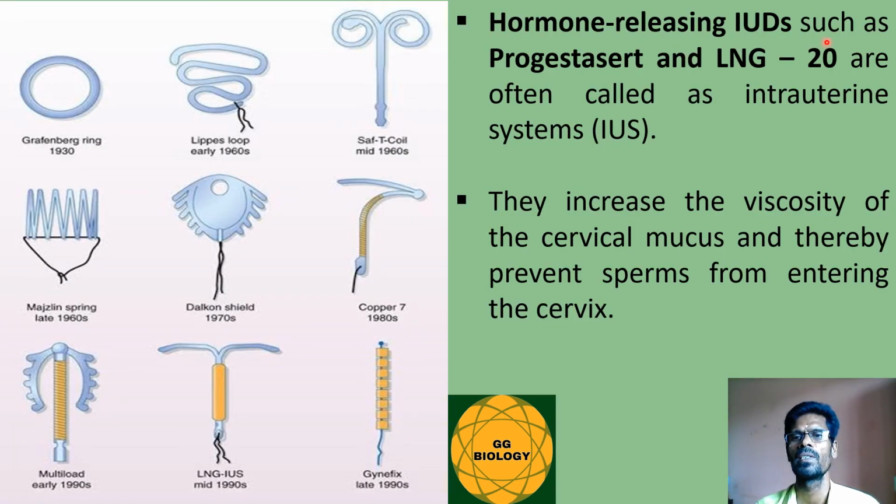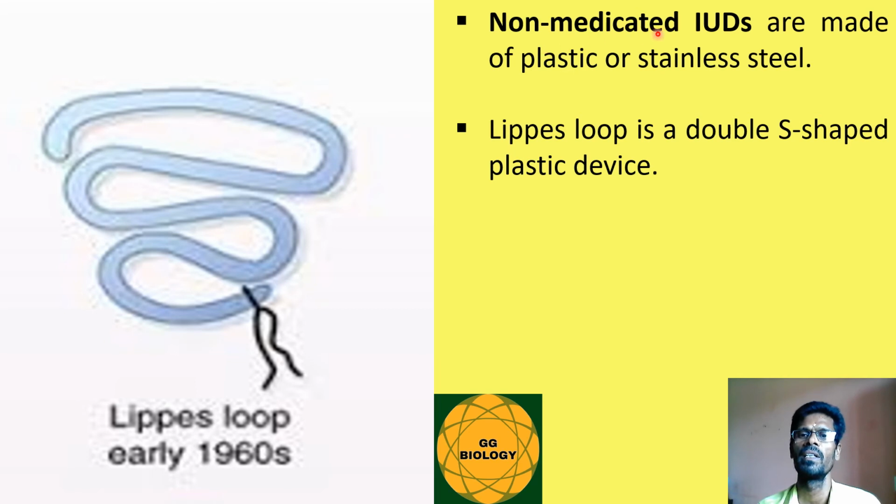Hormone releasing IUDs such as progestasert and LNG20 are often called intrauterine systems. They increase the viscosity of the cervical mucus and thereby prevent the sperms from entering the cervix. Non-medicated IUDs are made of plastic or stainless steel. An example is Lippes Loop, a double S-shaped plastic device.